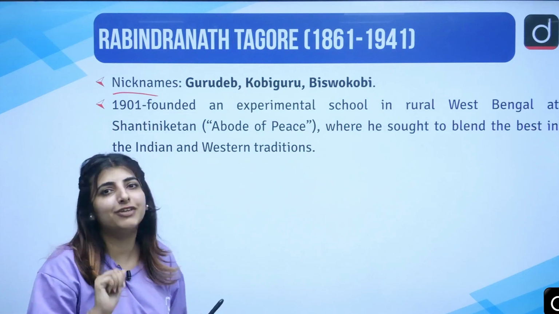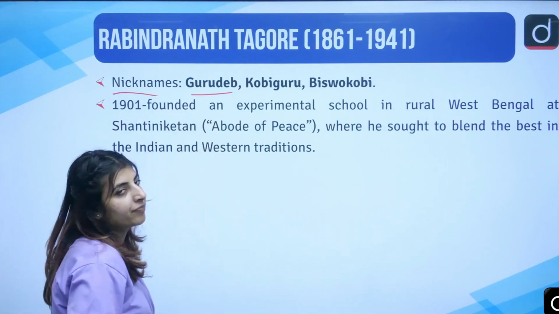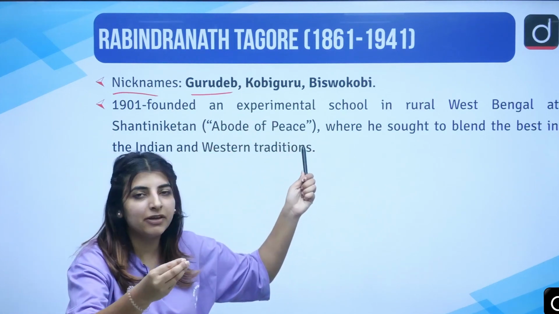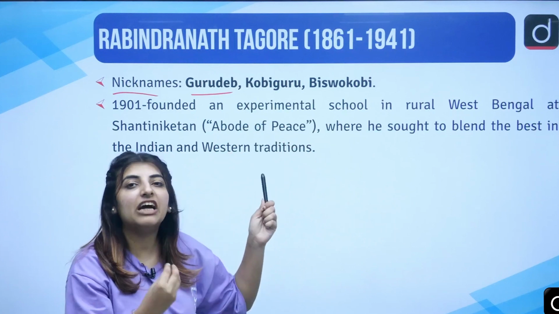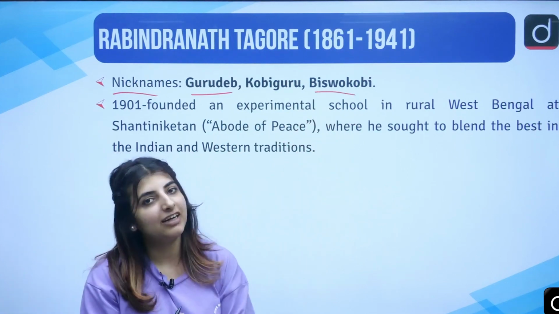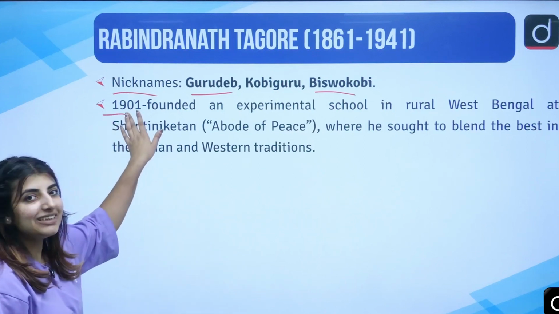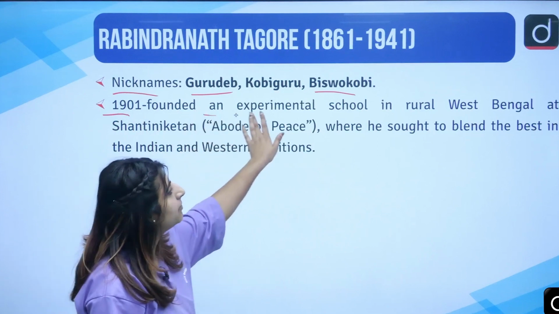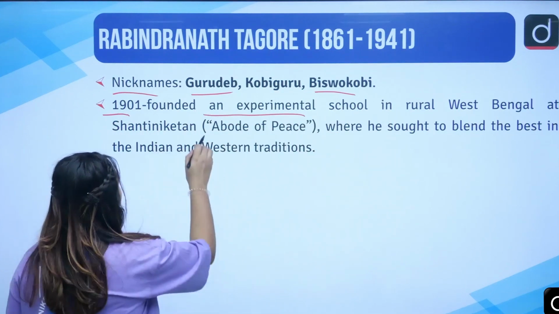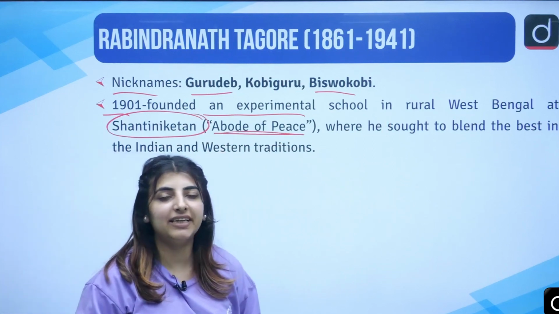Bard of Bengal, already told you, just like Shakespeare's Bard of Avon, right? Gurudev, Kabi Guru, and it is written as we pronounce it in Bengali. So Kabi Guru means Kavi Guru, correct? Biswa Kabi means Vishwa Kavi, correct? The poet of the world. In 1901, he founded an experimental school in a rural West Bengal area, which we know as Shanti Niketan, abode of peace, which can be asked in the NET examination.